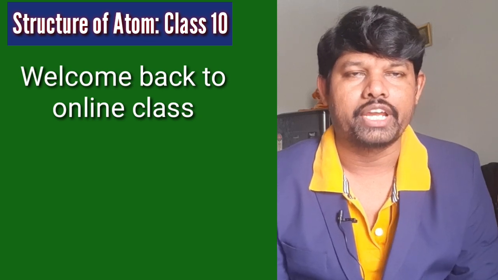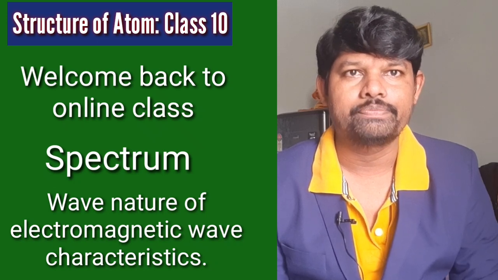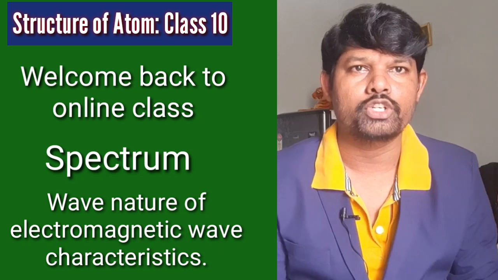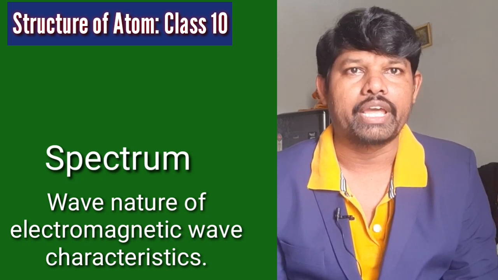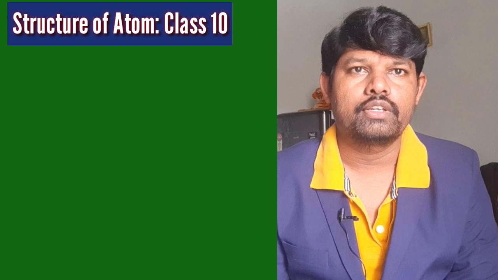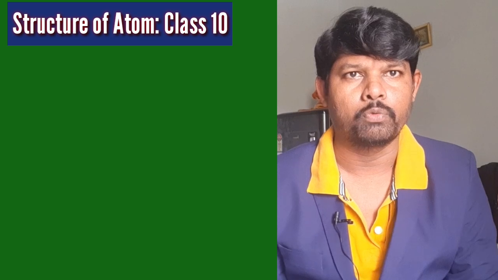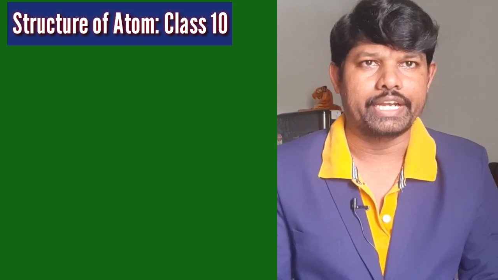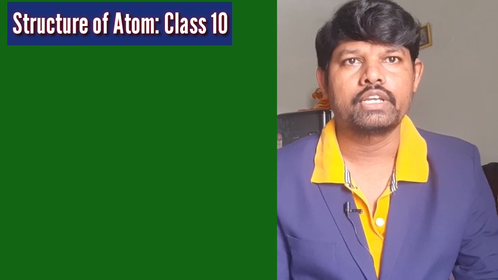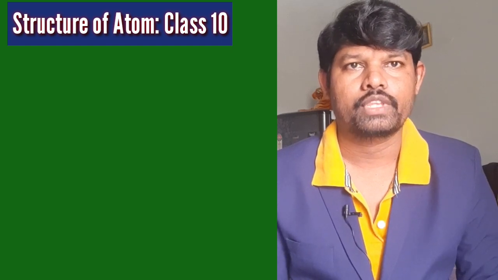So in the previous class we have discussed the spectrum and wave nature of the electromagnetic wave and its characteristics. What is the spectrum? What is the nature of the electromagnetic wave? What is the electromagnetic spectrum in terms of frequency? We have discussed that in the previous class. In this class let us discuss some more characteristics. What exactly is this electromagnetic spectrum in terms of wavelength? Which wavelength has high energy, which wavelength has low energy? Let us discuss in this class.